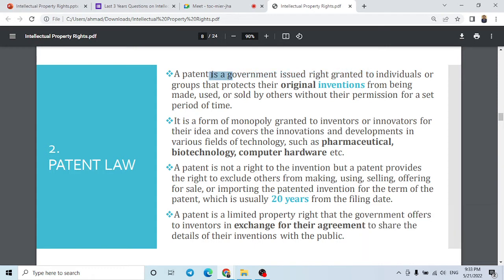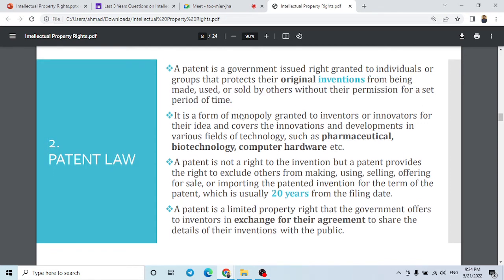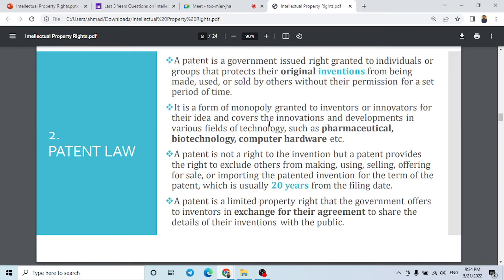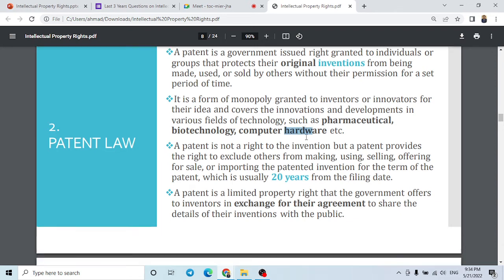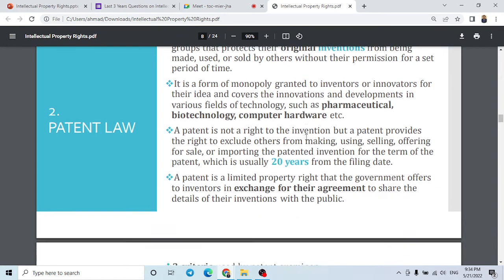A patent is a government issued right granted to individuals or groups that protects their original invention from being made, used, or sold by others without their permission for a set period of time. So they also have a period of time. We can see inventions in various fields of technology like pharmaceuticals, biotechnology, computer hardware, computer software. All these things come under the patent law.